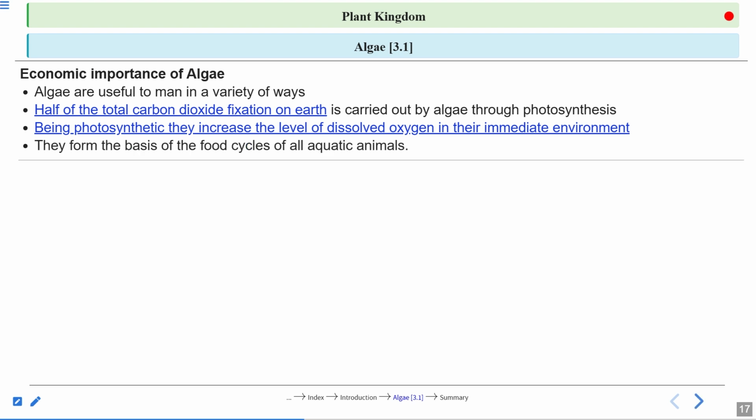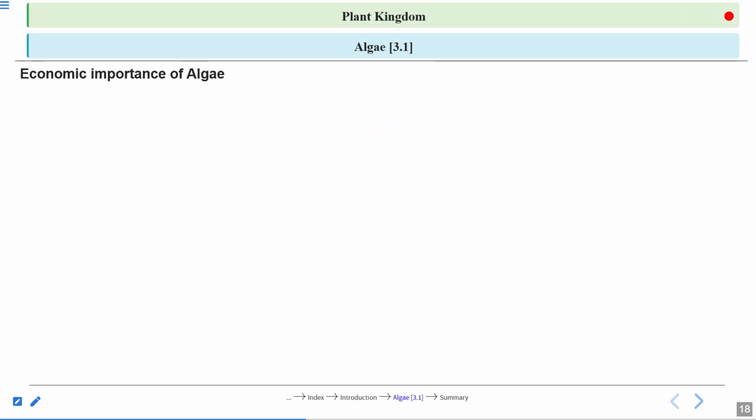They form the basis of the food cycle of all aquatic animals. Now you can understand, because they live in the seas and oceans, they do the process of photosynthesis and produce oxygen as a byproduct gas. And that gas dissolves in water, and it is available to all the aquatic animals that are living in the seas and oceans.